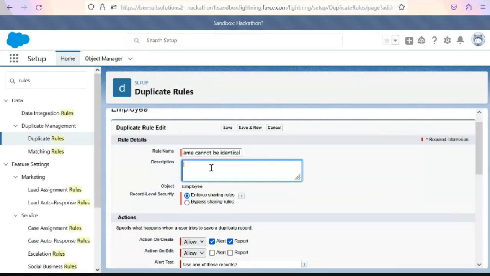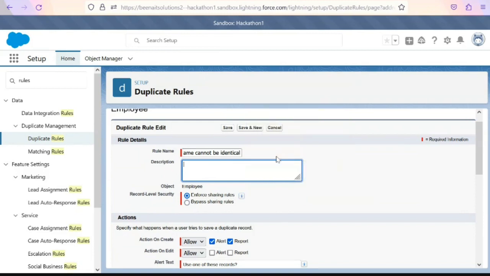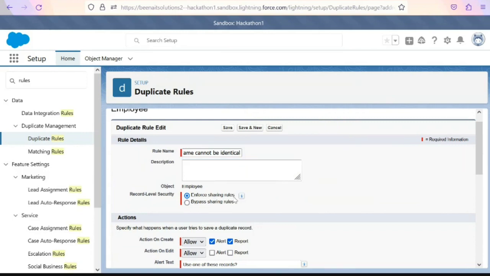That's right. Help text is something on the UI. So see this one, this is a help text. If you want to notify the user or give more information to the user on the UI, this is the backend, right? So on the UI, if they do not know, suppose here in this example, enforce sharing rules, do you understand anything much about that? No, right? So if you want the user to know more about that feature or that field in real life, you can put it in help text.